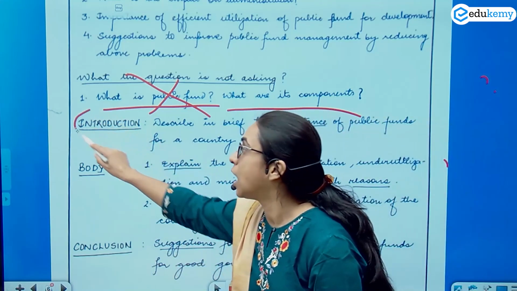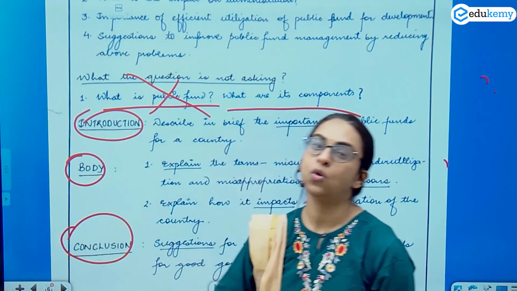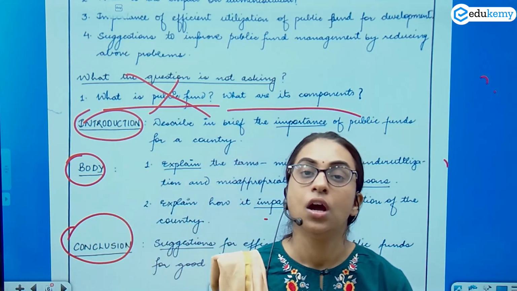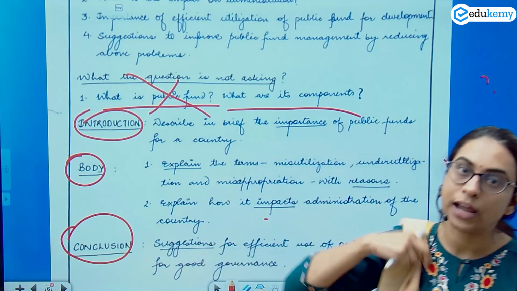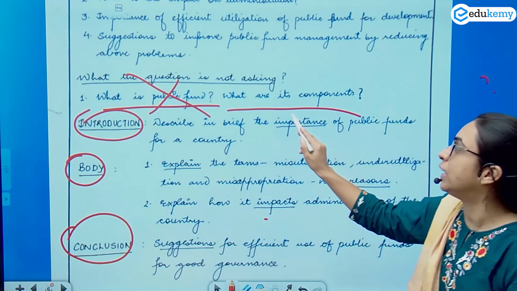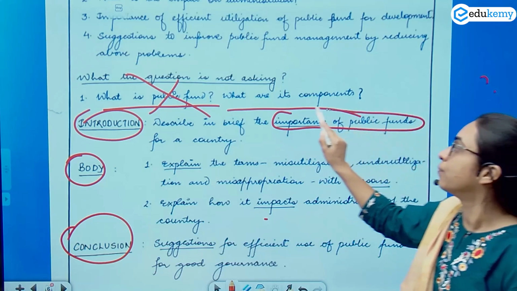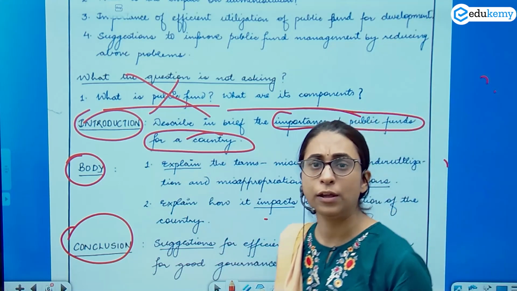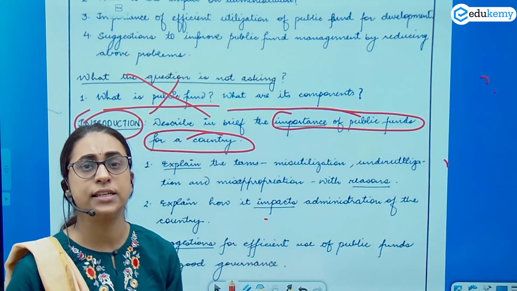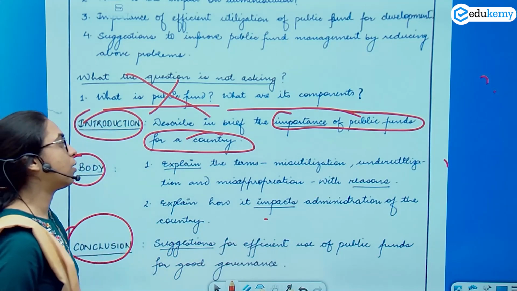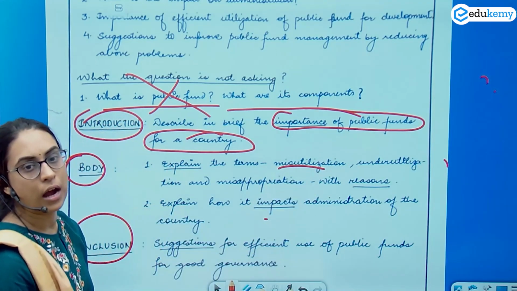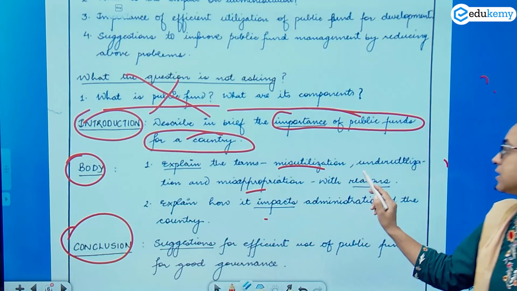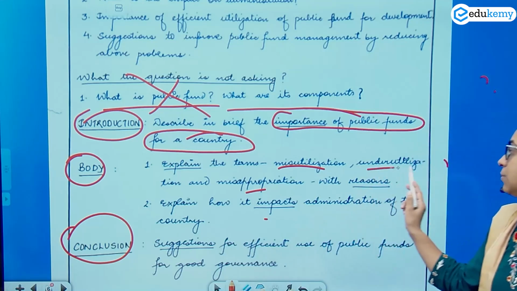So how do you introduce, how do you develop the storyline? Coming on to it, as you have now understood what the question is about and what the demand of the question is, I'm coming to the storyline. In the introduction, you can start with the importance of utilizing public funds in a better manner. Public funds are very important. We need to utilize them efficiently. However, there are 3 problems: misutilization, underutilization, and misappropriation.